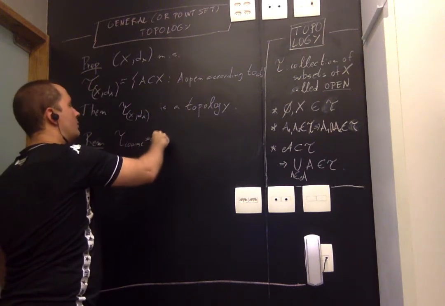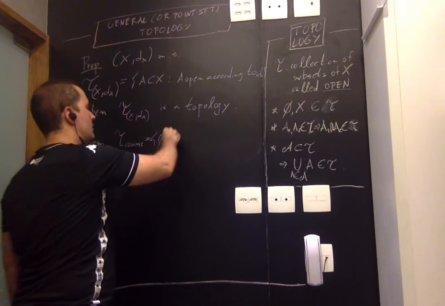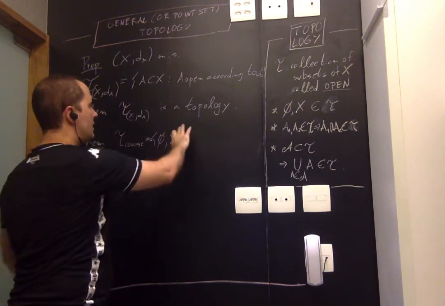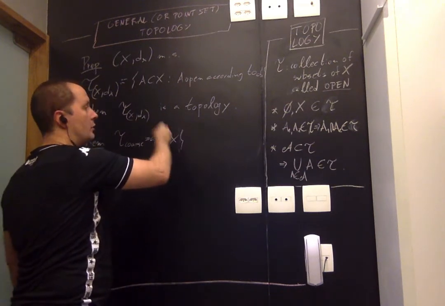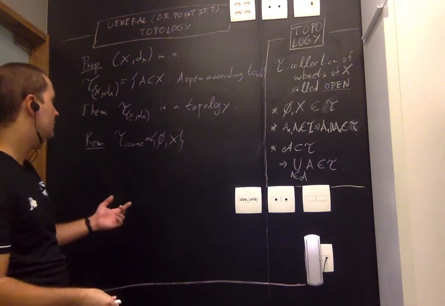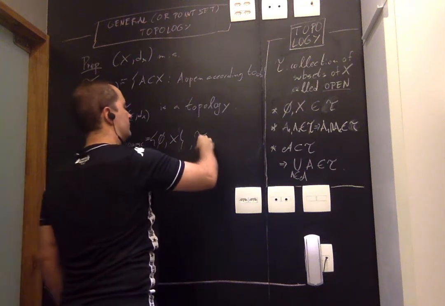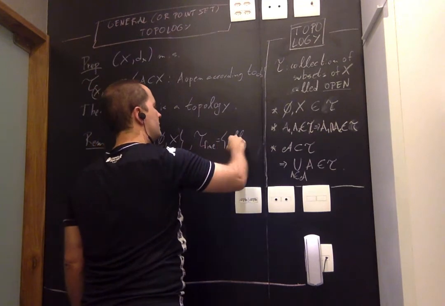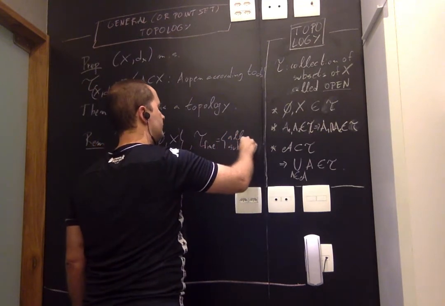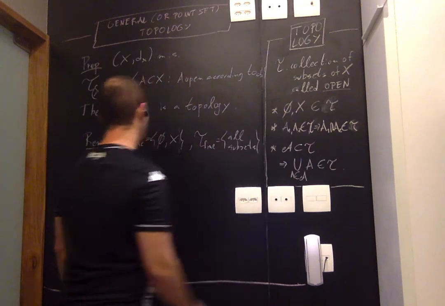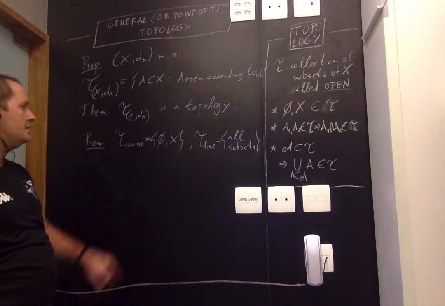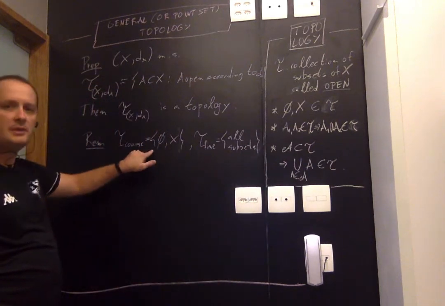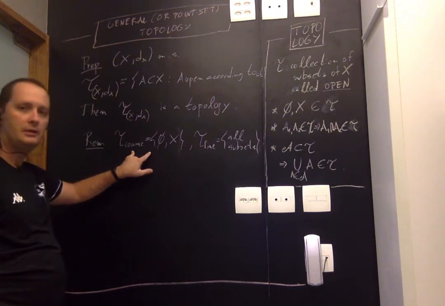It's a collection of subsets of X, so I have to define it. And I just say, well, only the empty set and X are open. Everything else is not open. There's also the discrete topology, which is all subsets. And it's easy to check that, on the one hand, this topology does not come from any metric.